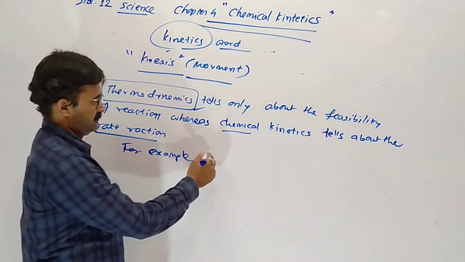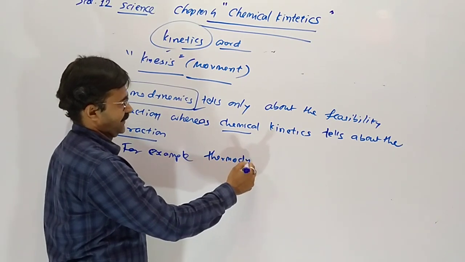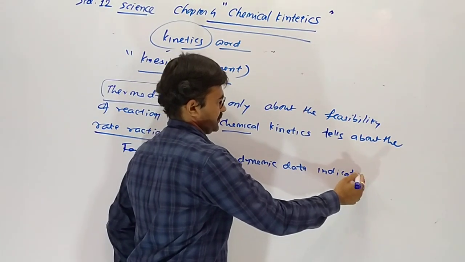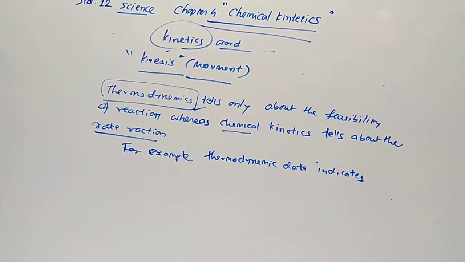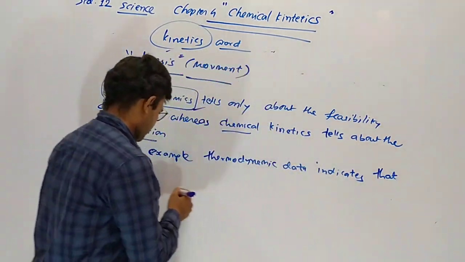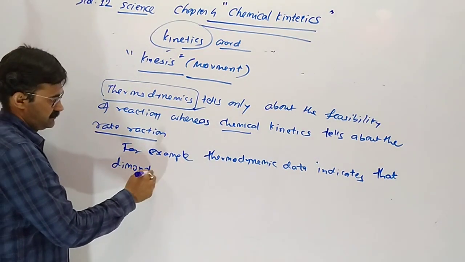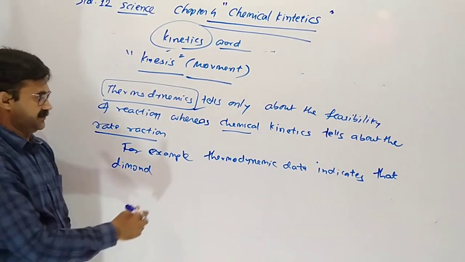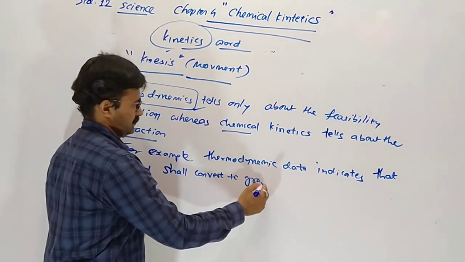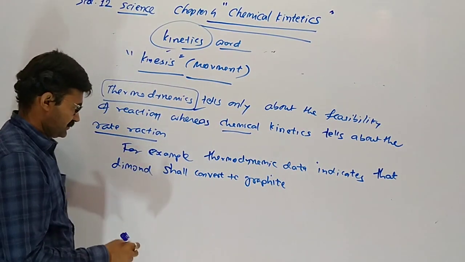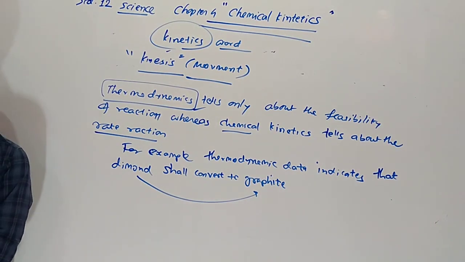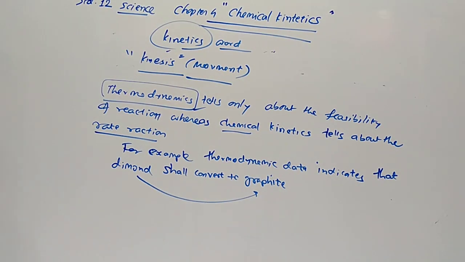For example, thermodynamic data indicates that diamond shall convert to graphite. Yes, diamond is converting into graphite. Thermodynamic data indicates that feasibility.